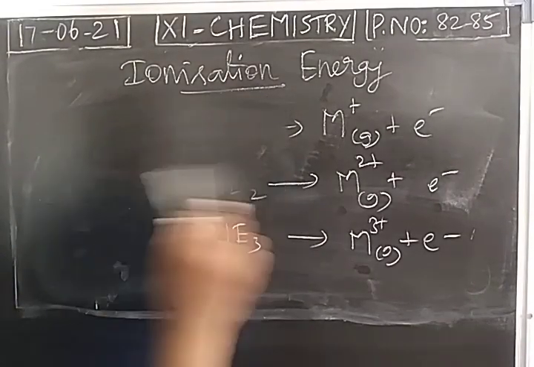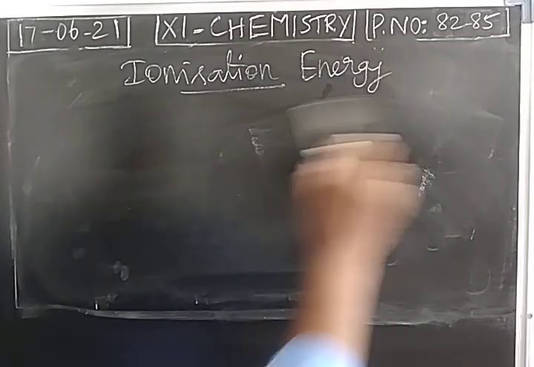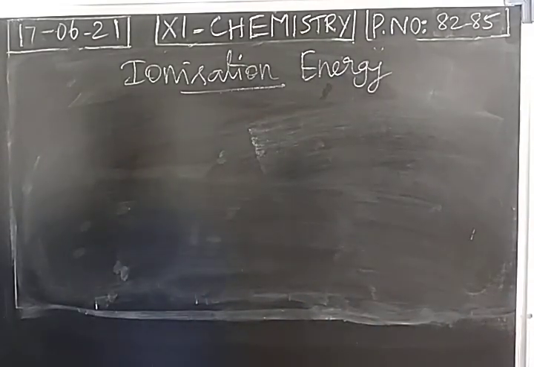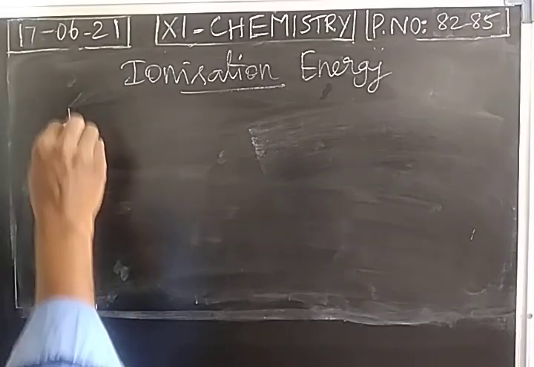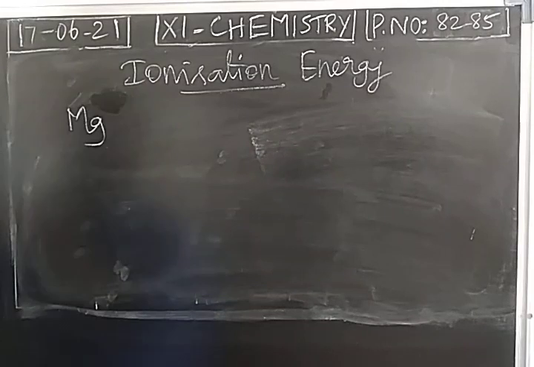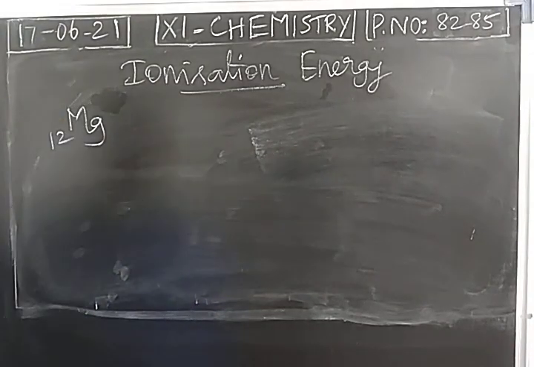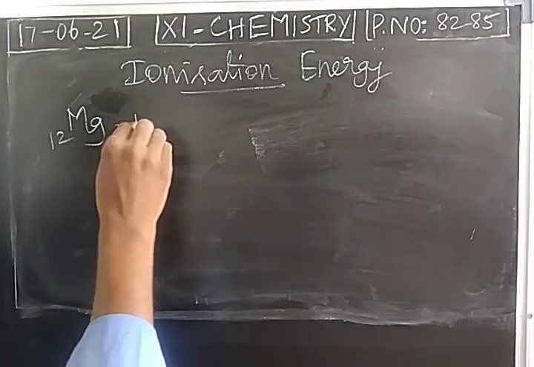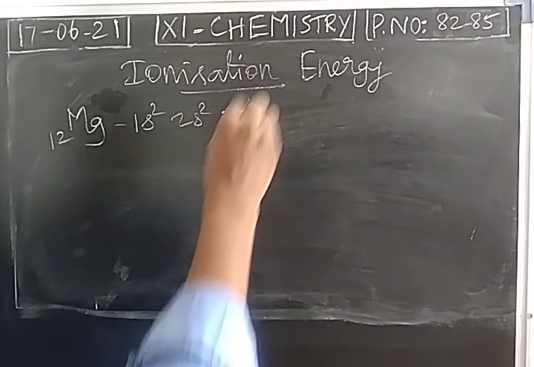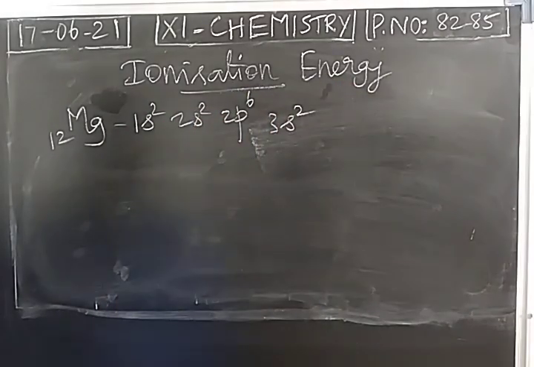And which value will be a larger value? We have first ionization energy, second ionization energy, third ionization energy, and so on. Which will be a higher value? For that, we can take magnesium as an example. We take magnesium, 12 electrons present, electronic configuration 1s2, 2s2, 2p6, 3s2.